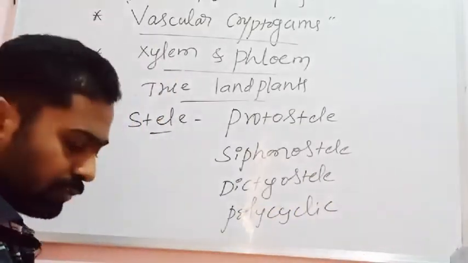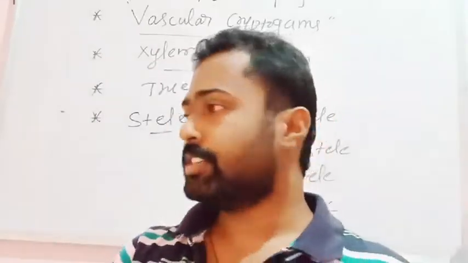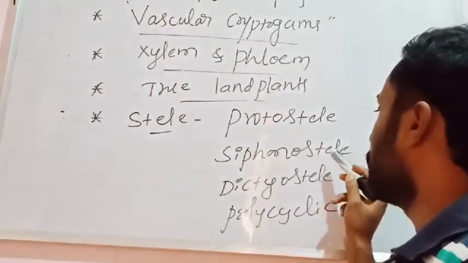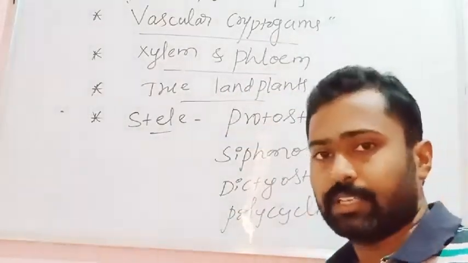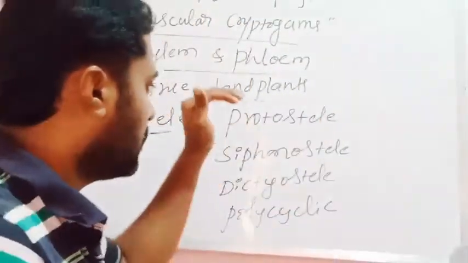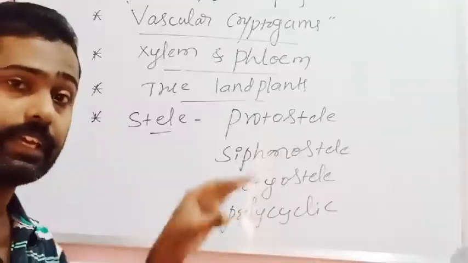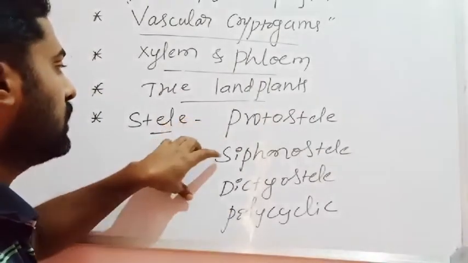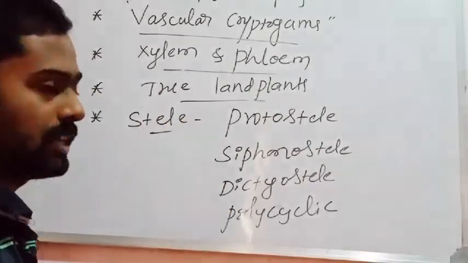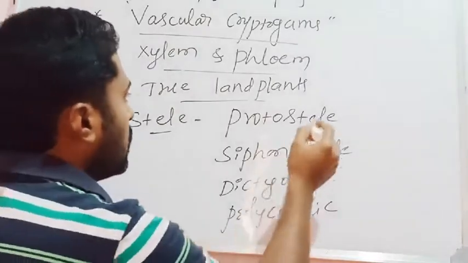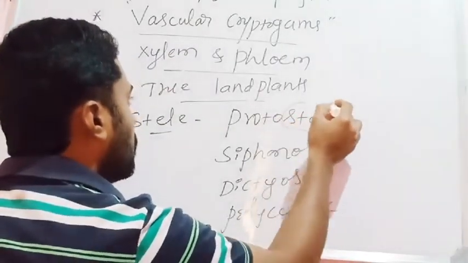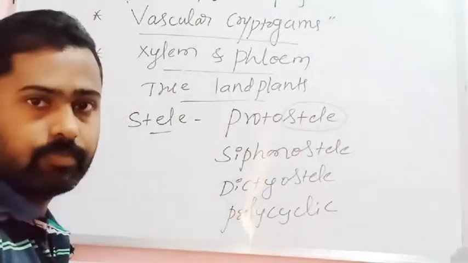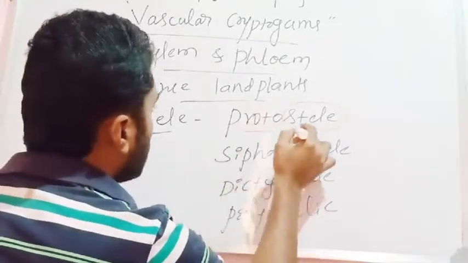Okay, there are 4 different kinds of stele that can be seen in pteridophytes: protostele, siphonostele, dictyostele and polycyclic stele. These are the 4 major types, and again there are different subtypes over there. So what is this protostele? I think you got an idea about stele, isn't it? So now what is this protostele?